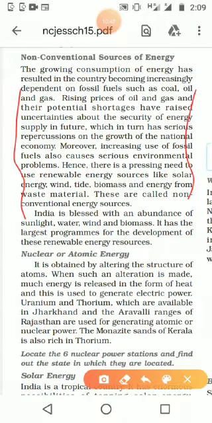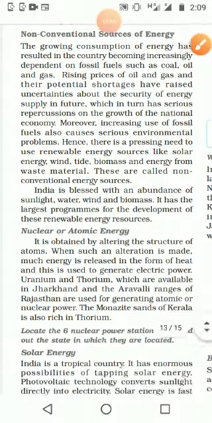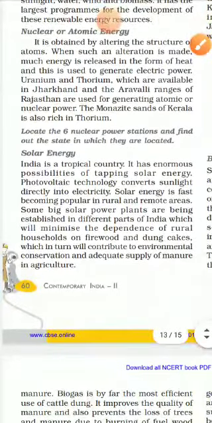That is a 3 mark question, because of the price it is increasing, like that things we already discussed. The next topic we discussed was nuclear or atomic energy. Then we are moving to the next part, that is solar energy.